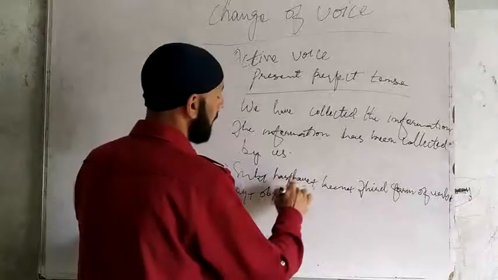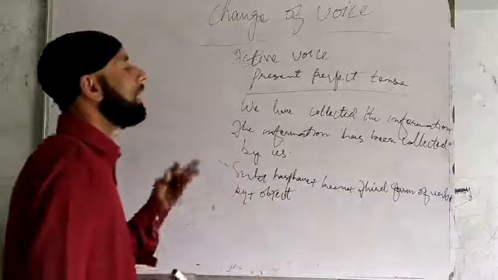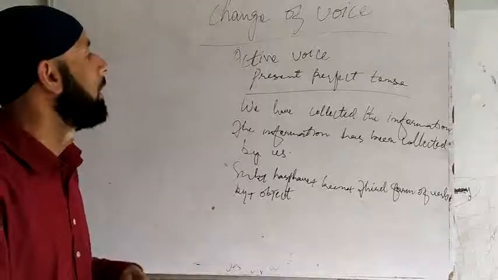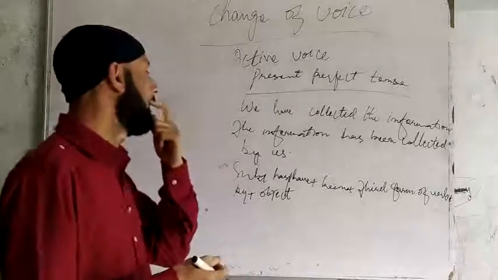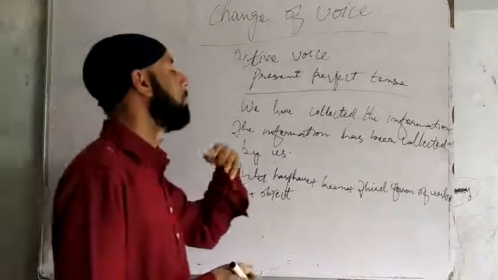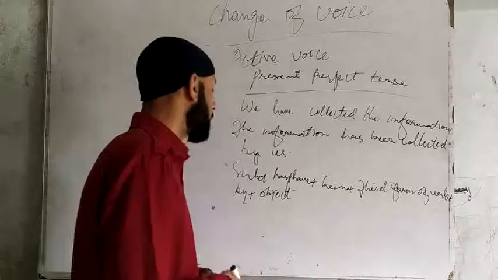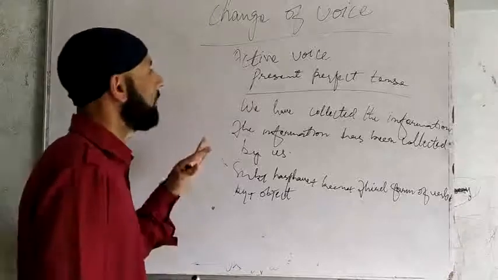This is present perfect tense. Only been is added. Has or have is there, and been is added. Then the preposition by is used, and then the subject is turned into the object.